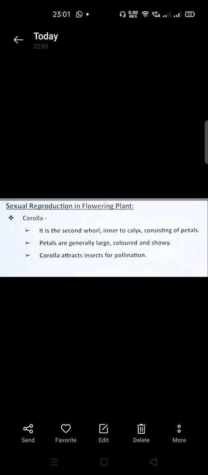So this is the second non-essential part of the flowering plant. Okay, so we will go for the next, the essential part of the flower.